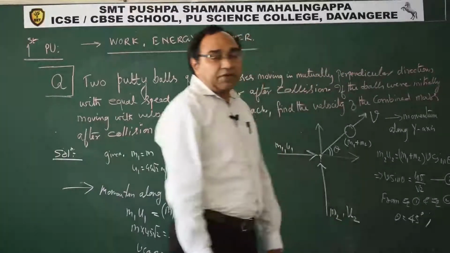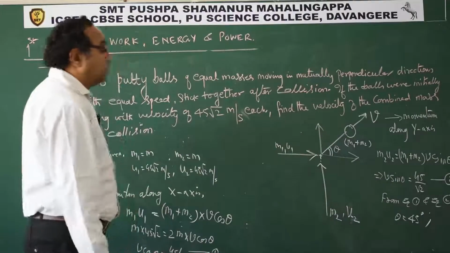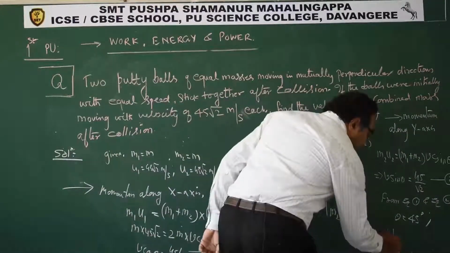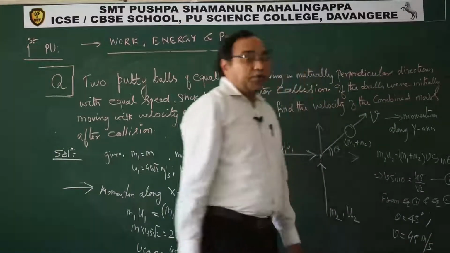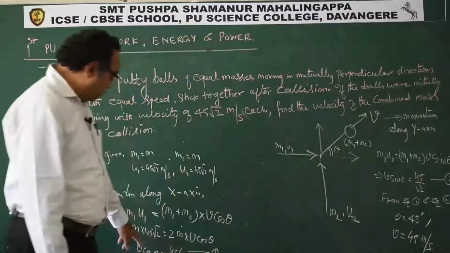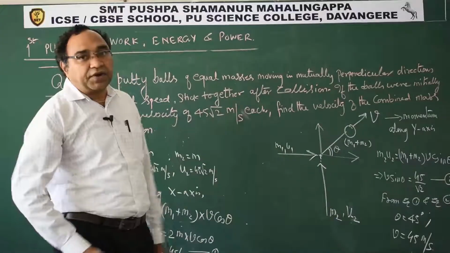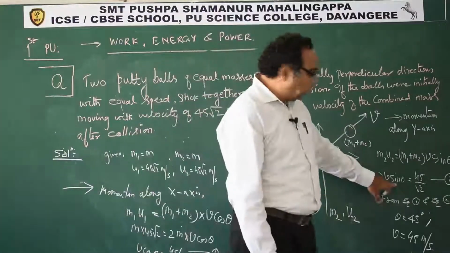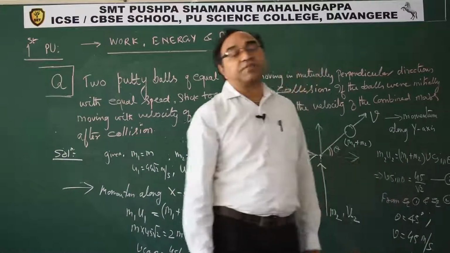This is the angle at which the combined mass will move, and now the magnitude of velocity. Divide the two: v cancels out, tan theta is 1, so theta is 45 degrees. Substitute here, sin 45 is 1 by root 2, and 1 by root 2 cancels out, so we get v is 45 meter per second.